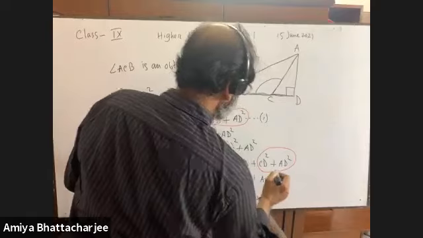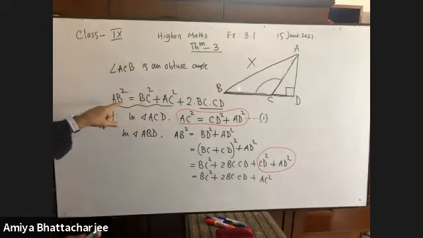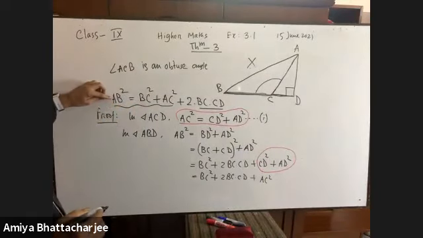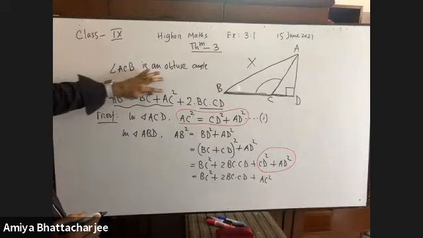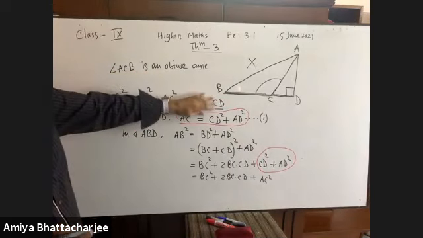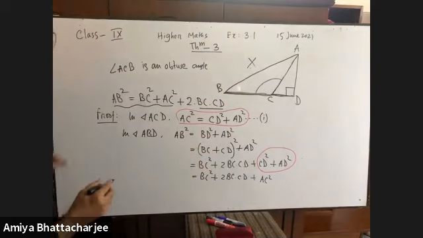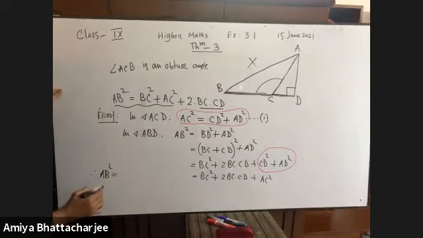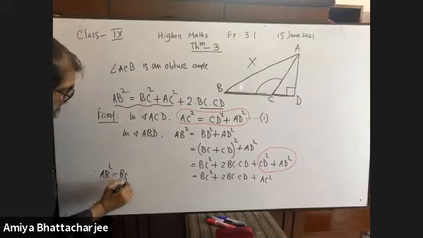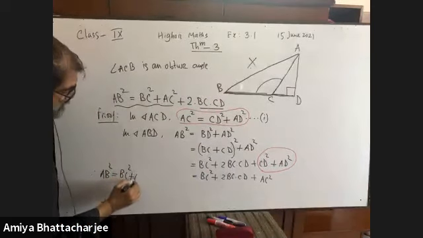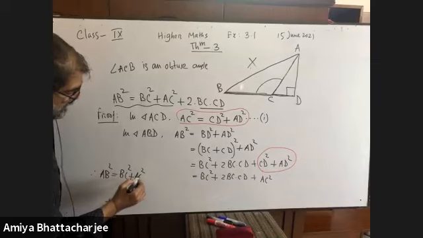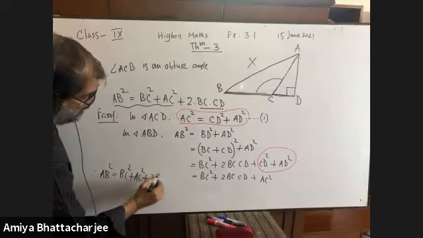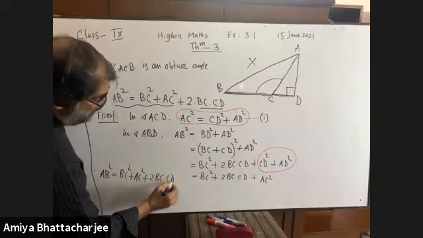Have we got the proof? You see, we had to prove that AB square equals to BC square plus AC square plus 2 BC into CD. So as per the proof, AB square is equal to BC square plus AC square plus 2 BC into CD.